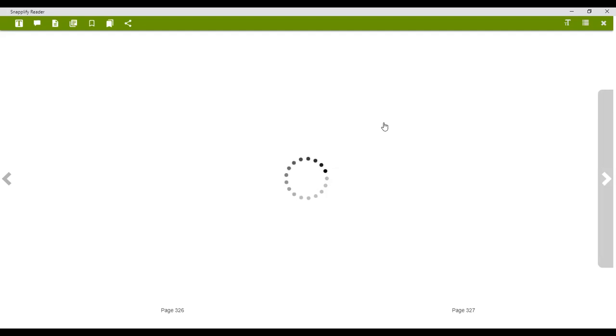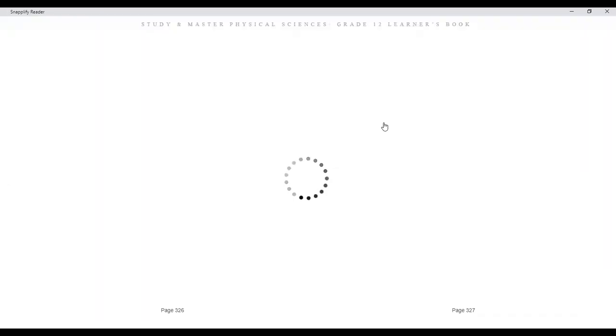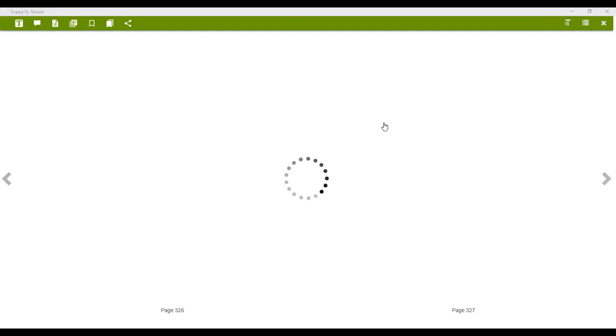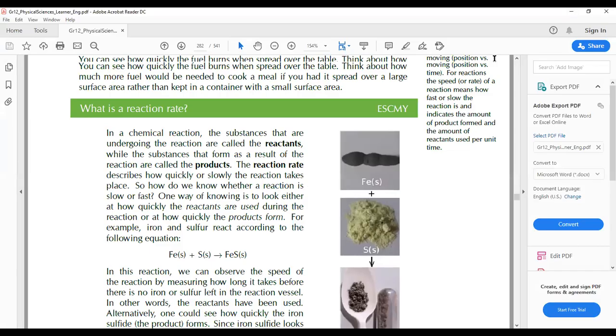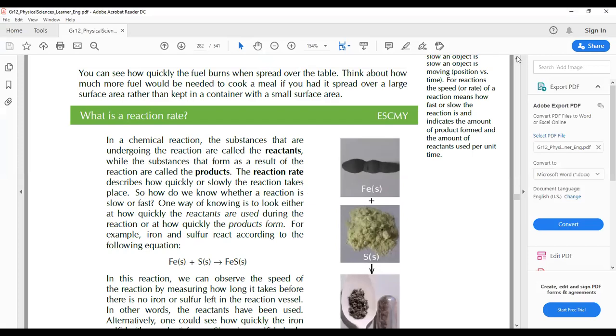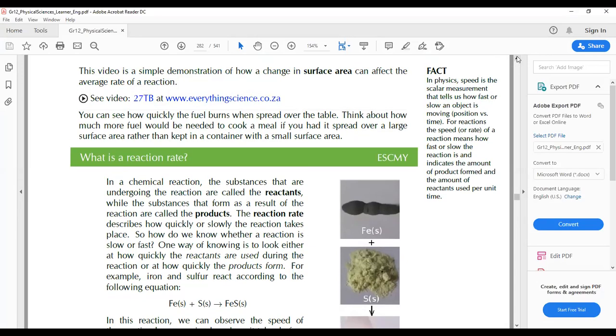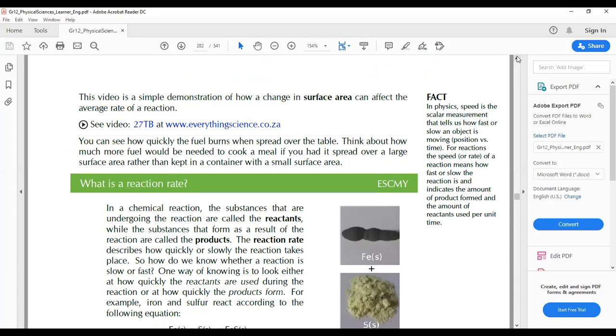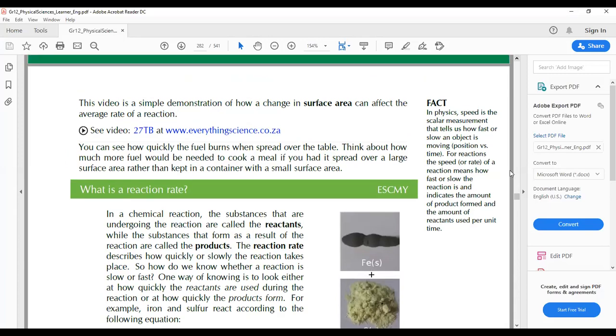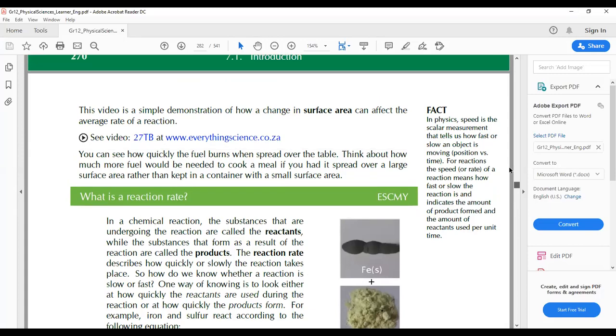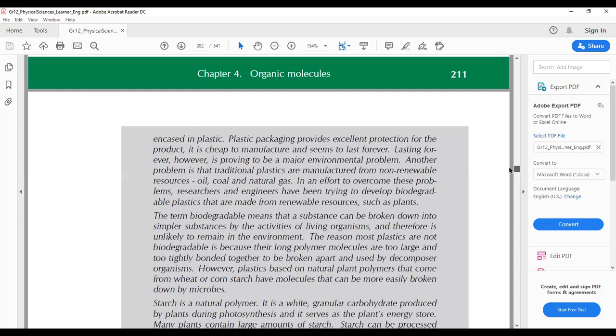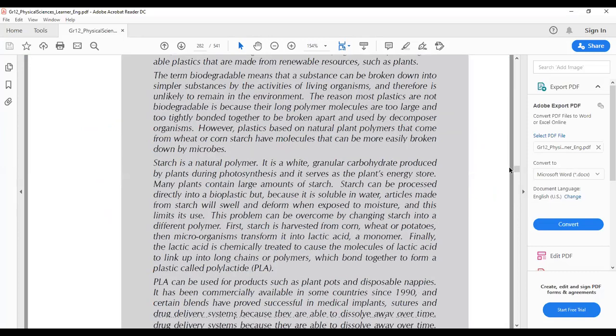So I'm just trying to go to a different textbook. Okay, now that you know basically what we're going to be dealing with in this chapter, I want us just to quickly... Okay, I think I just moved too fast.